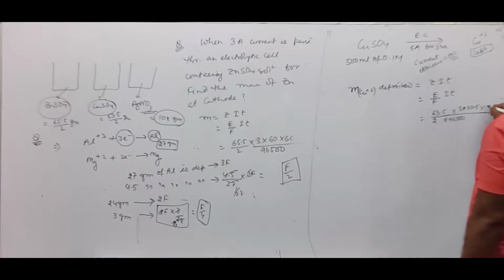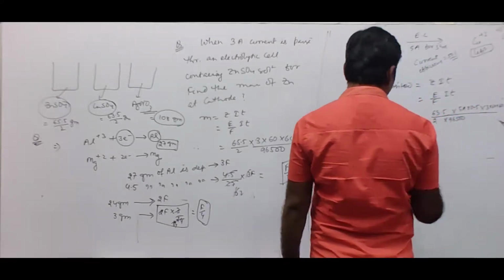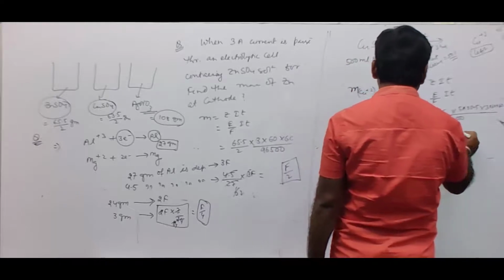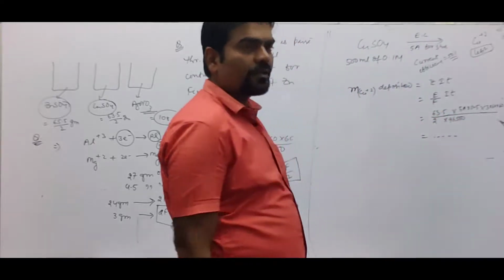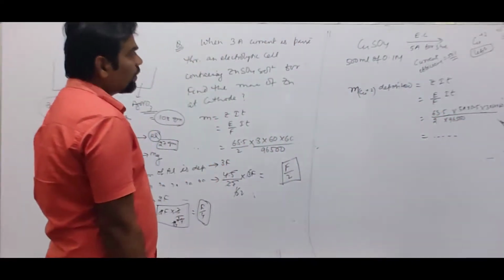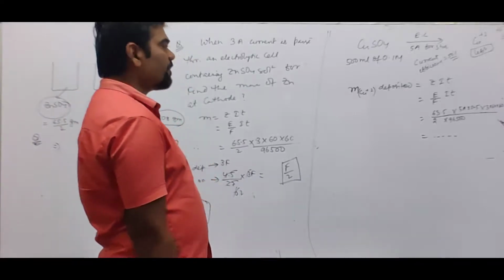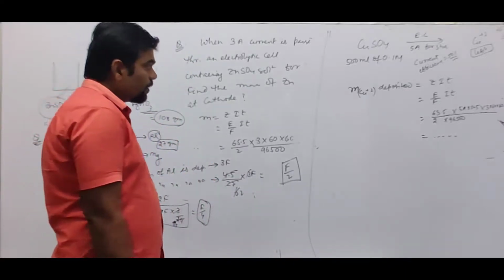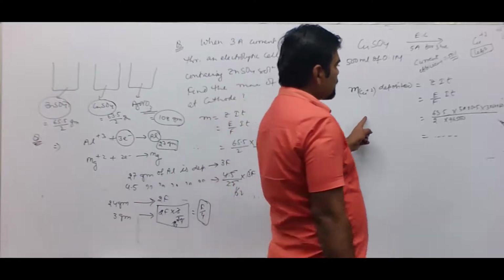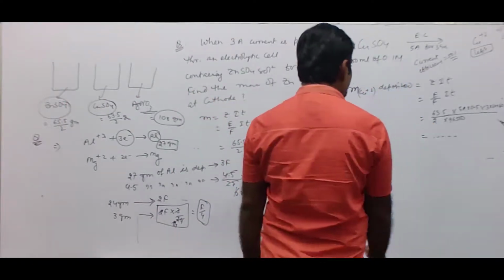For 3 hours, 3 hours means 3 into 60 into 60 second. Whatever the calculated value will be, that is the mass of copper 2 plus deposited after 3 hours by using 5 ampere current with 50% efficiency. So this much copper 2 plus is deposited, isn't it?